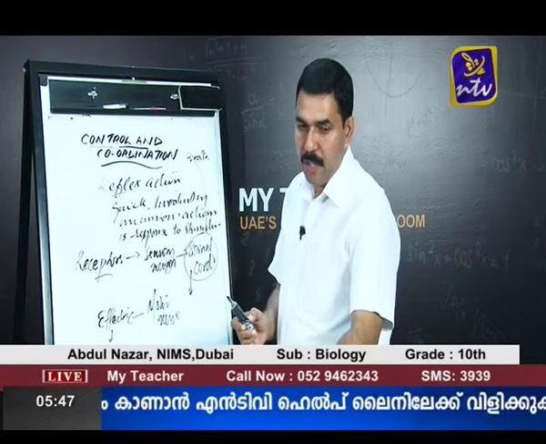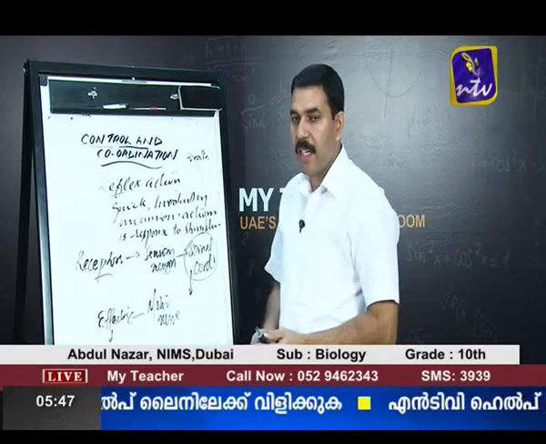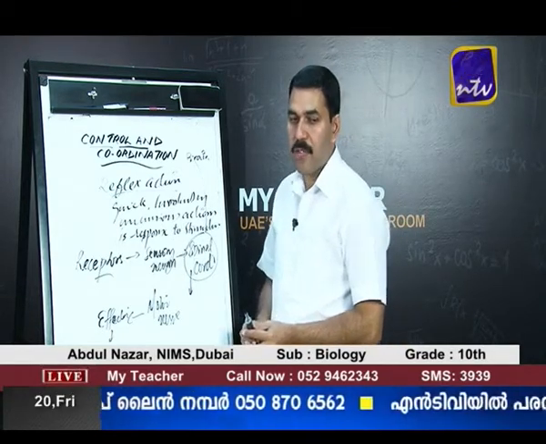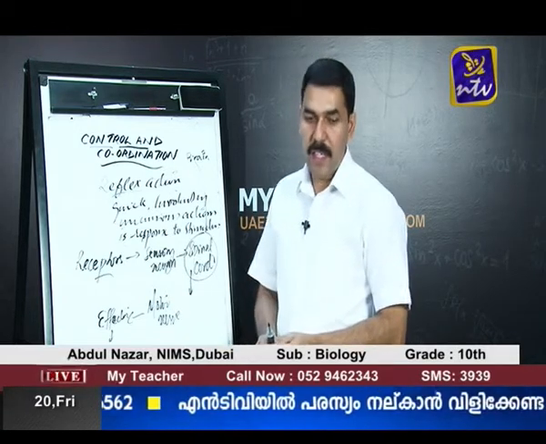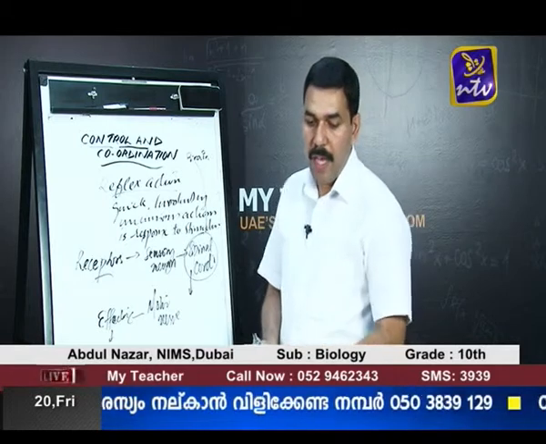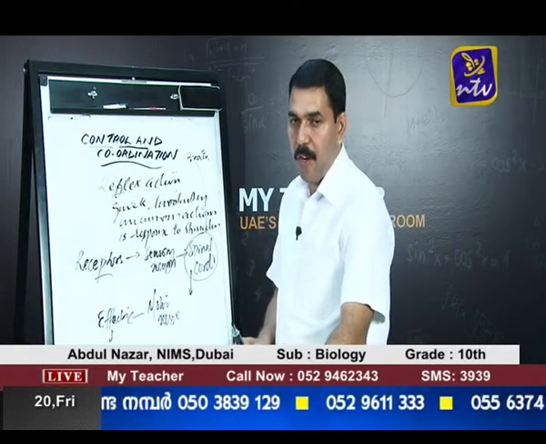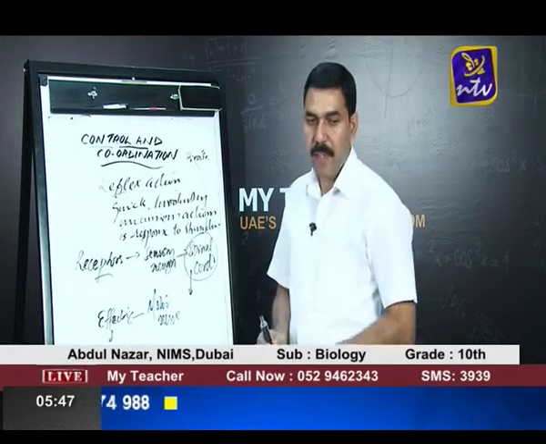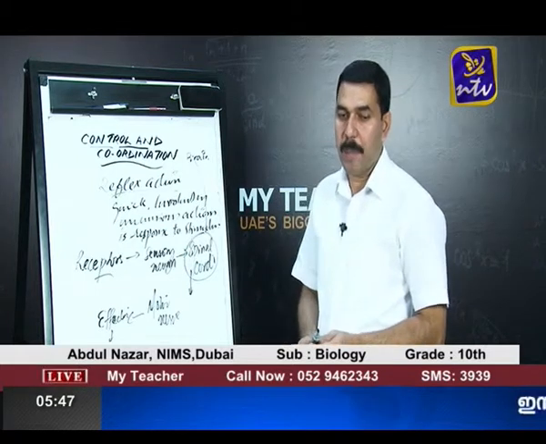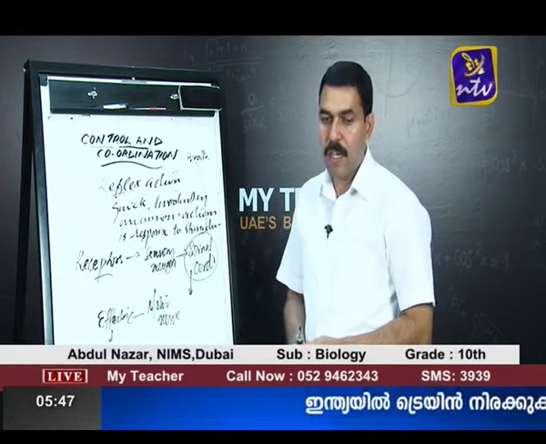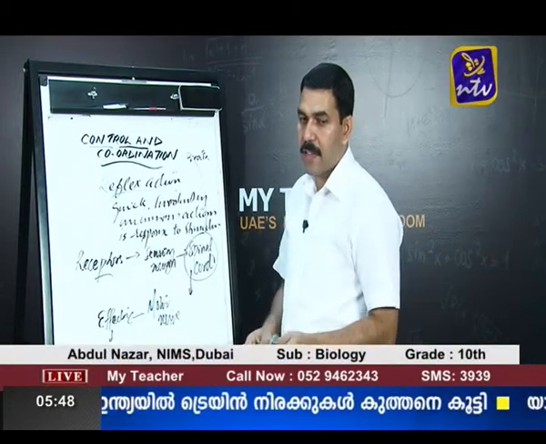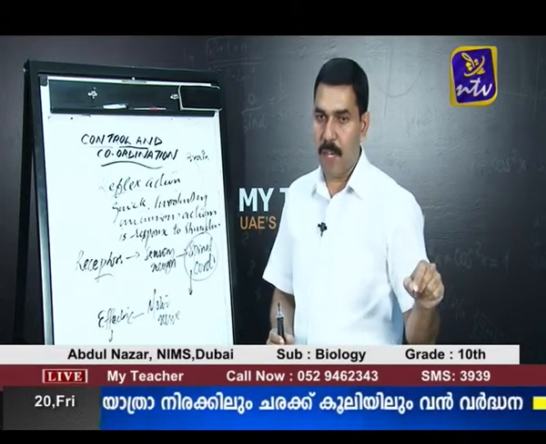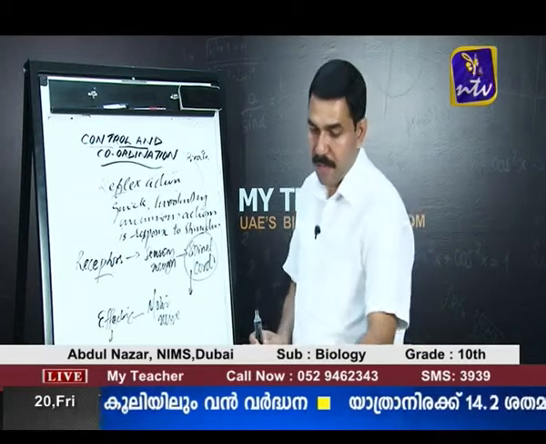You can see a flow diagram showing the reflex action. Once again, receptors on the skin receive the stimulus, a sensory neuron carries the stimulus to the spinal cord. The spinal cord takes a decision. The decision of the spinal cord is carried by a motor neuron, and accordingly the muscle or the effector organ carries out the action. Once again, when we touch a hot object, the pain receptors in the finger receive the stimulus, the sensory neuron carries it by the interneuron to the spinal cord, and the motor neuron carries the decision of the spinal cord, and this decision is carried out by the effector muscles.